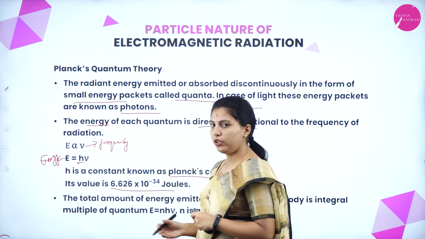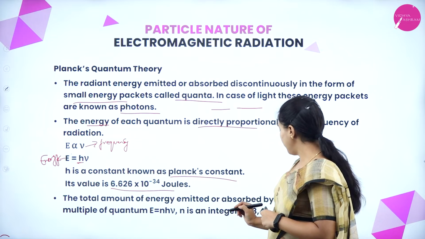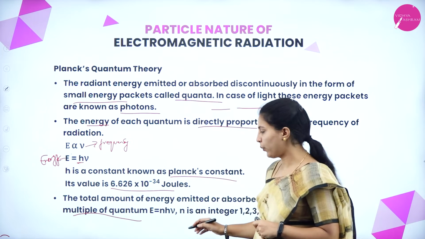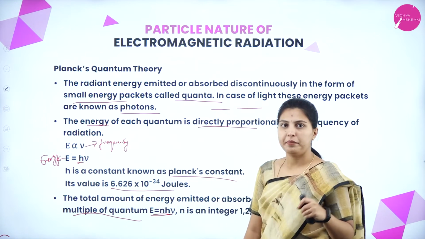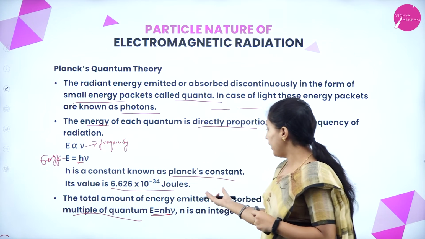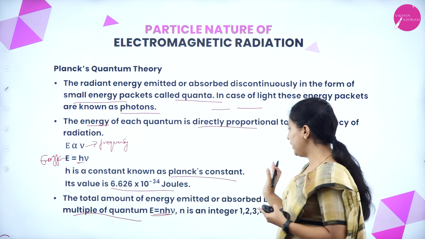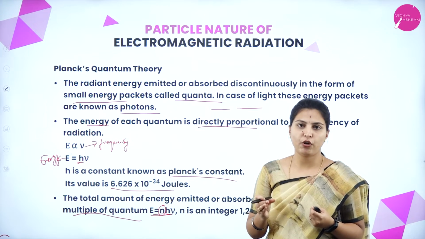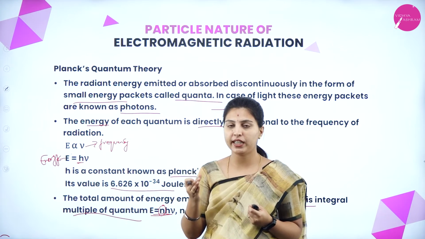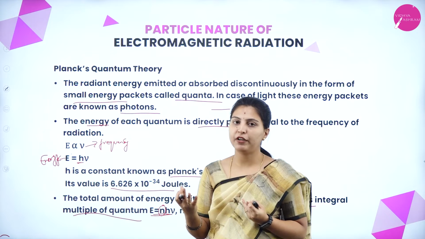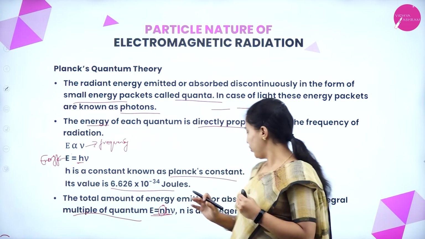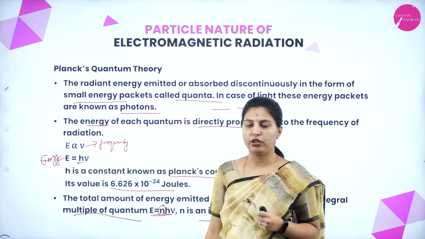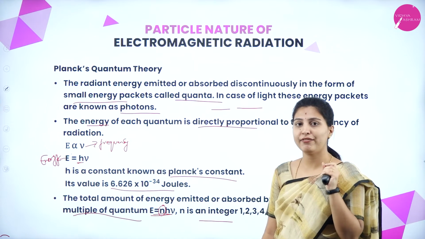This is the second postulate. The total amount of energy emitted or absorbed by a body is an integral multiple of quantum, that is E equals n h nu. Whatever n is here, it will be a complete number: 1, 2, 3, 4. It will not be a quarter or half or three by four. It will be a complete integer, not a fractional form.